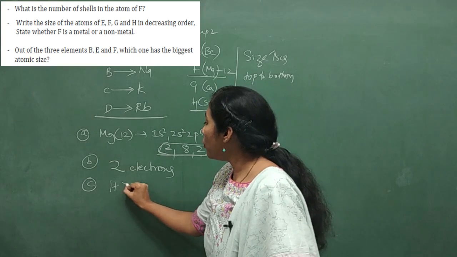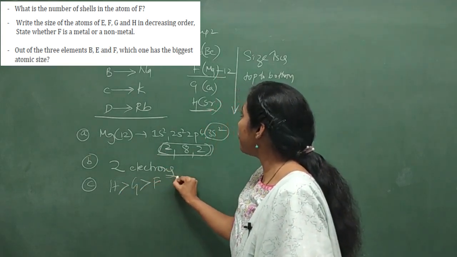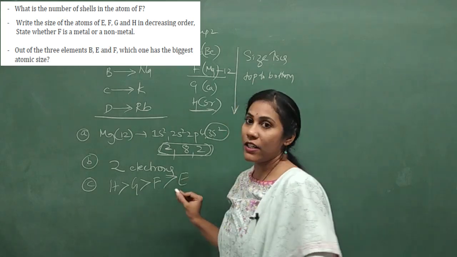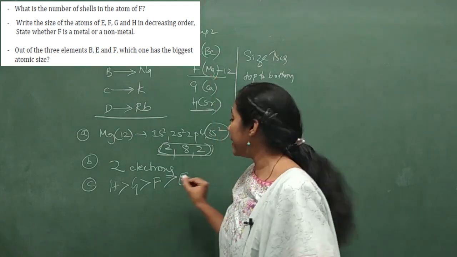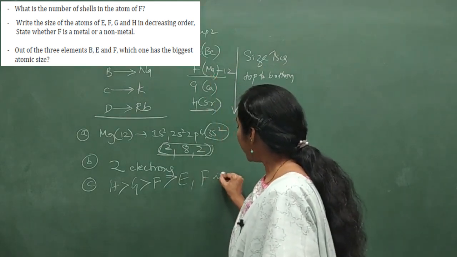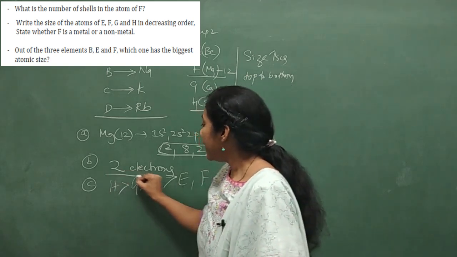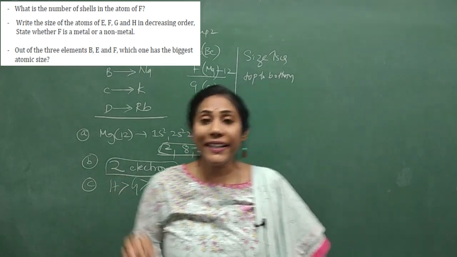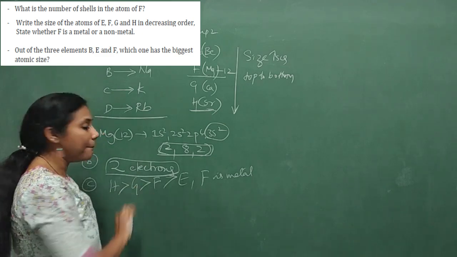So H has more atomic size than G, has more atomic size than F, has more atomic size than E. Yes or no? So this is the decreasing order. And they are also asking whether F is metal or non-metal. Definitely F is metal, because during chemical reaction it is able to lose 2 electrons. So anything that has the ability to lose electrons is called a metal.